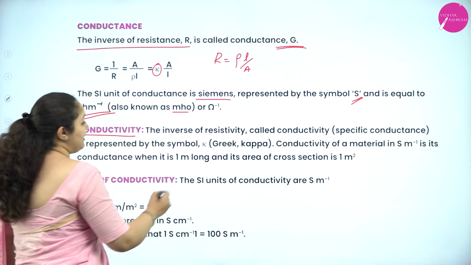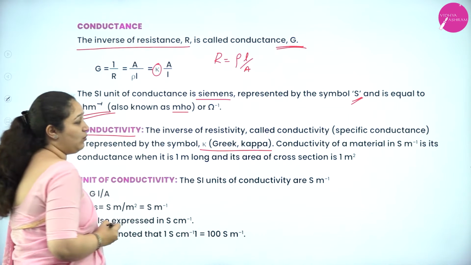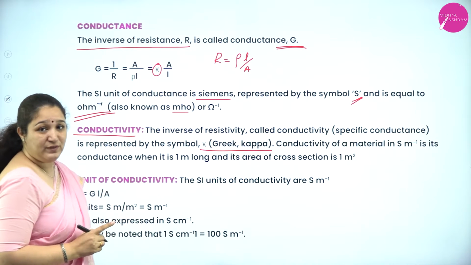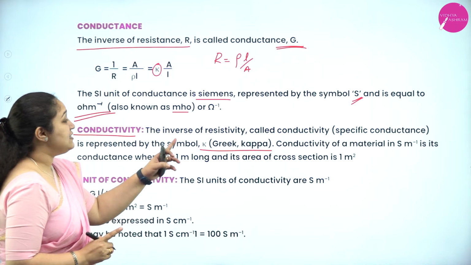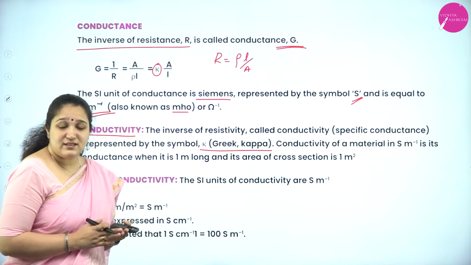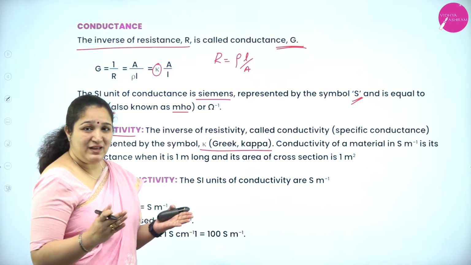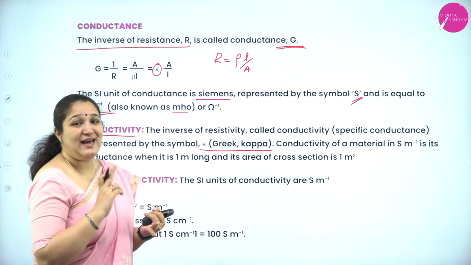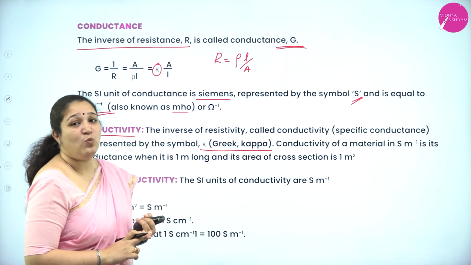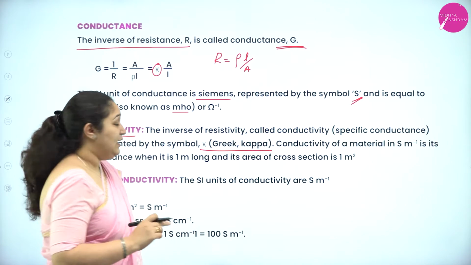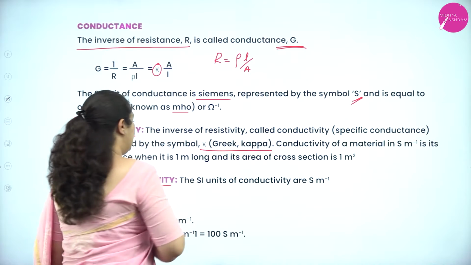It is represented by the symbol kappa. Conductivity of the material is in Siemens per meter. Conductivity is equal to the conductance when the material is 1 meter long and the area of cross section is 1 meter square.